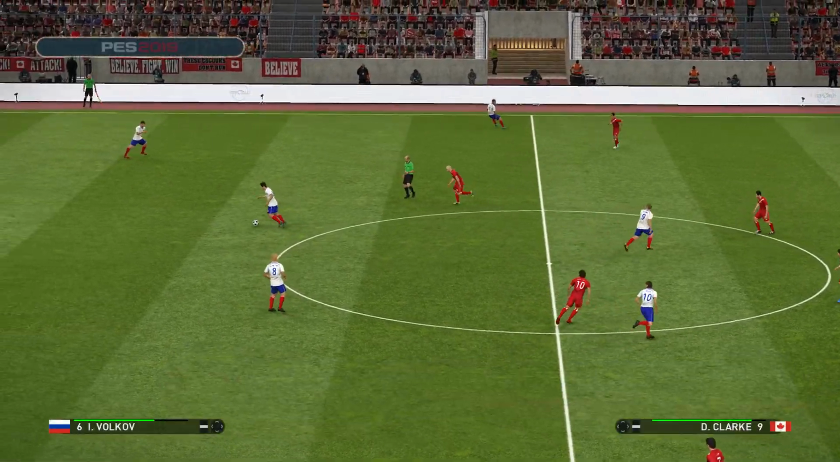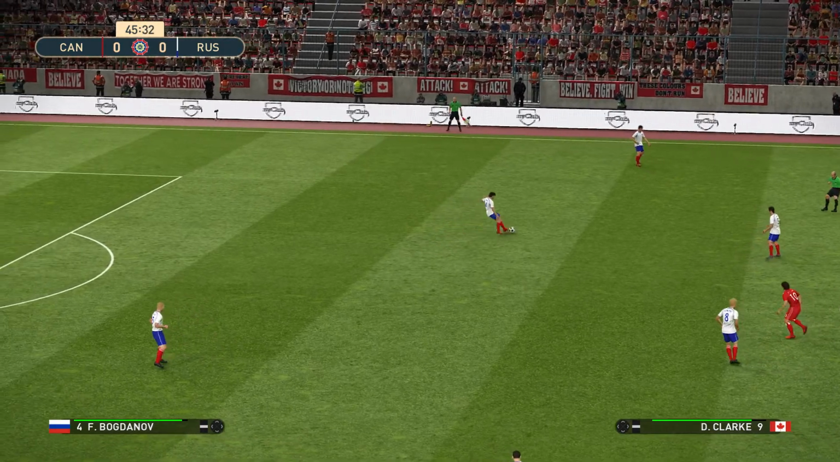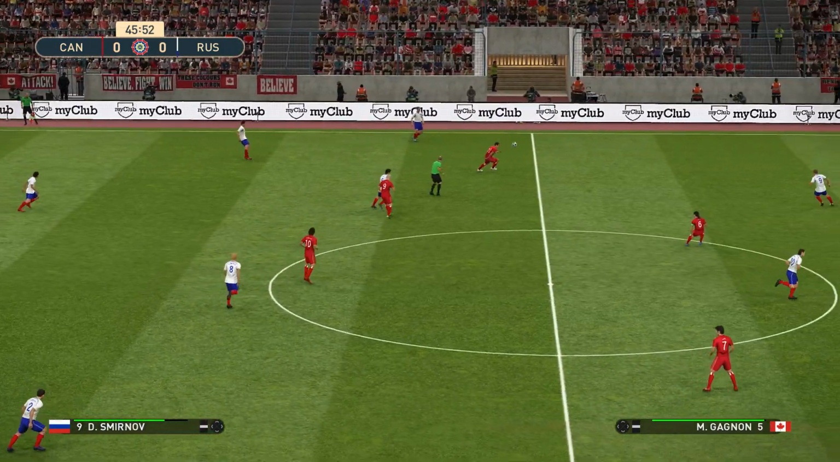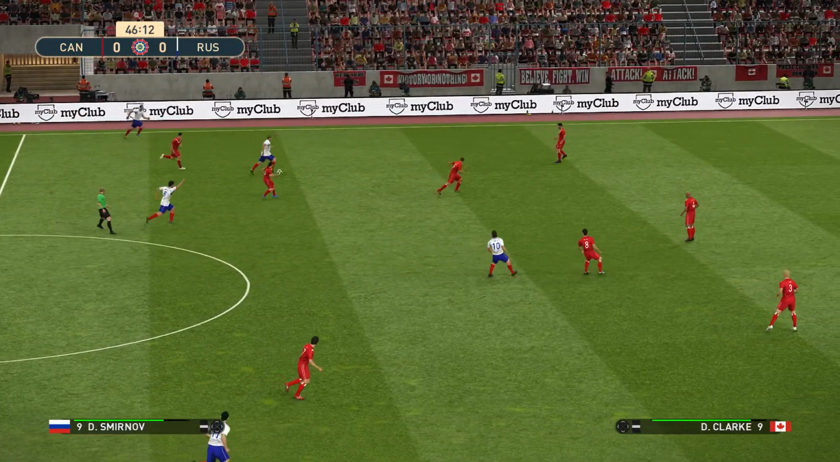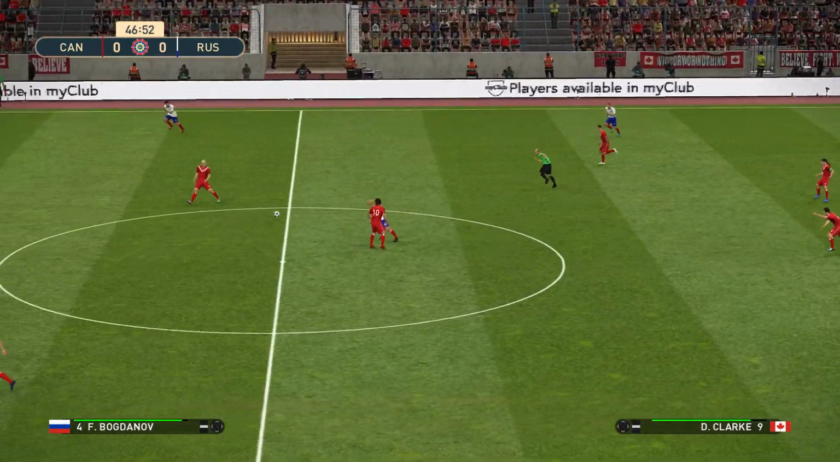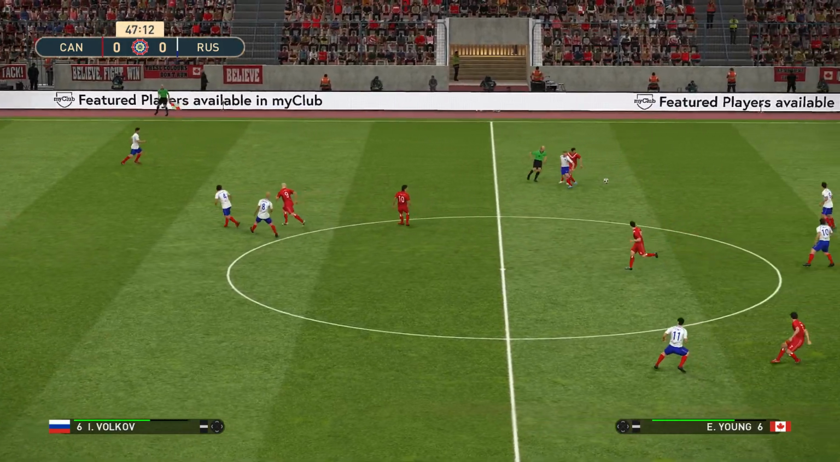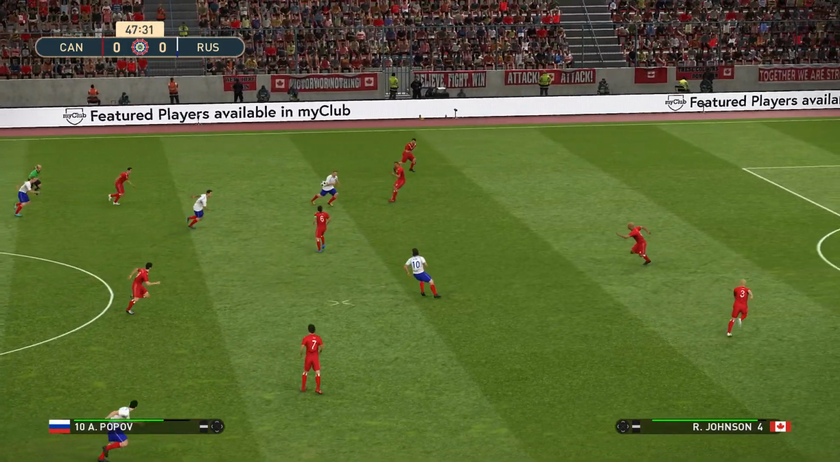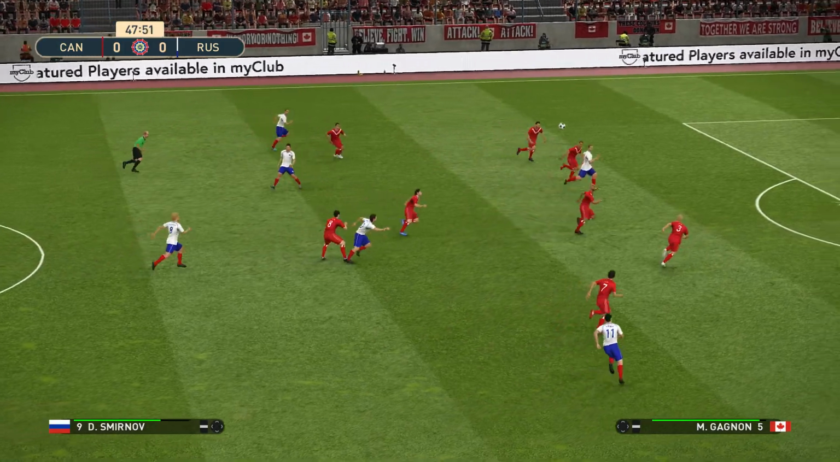And it's Russia who get us back underway in the second half. It's Canada 0, Russia 0. It's not been the most exciting of games. Can the second half produce something here?